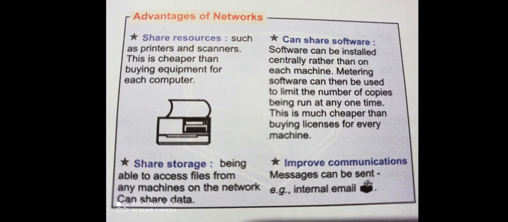Next one is storage sharing. We can store our data, our files on one computer, and other computers can access that data or file from that computer. It will save our memory too. Next one is software sharing. Software can be installed centrally on any one of the computers called the server, and then other computers can access that software from that server, or the software can control other computers by residing in the server. So this is called software sharing.